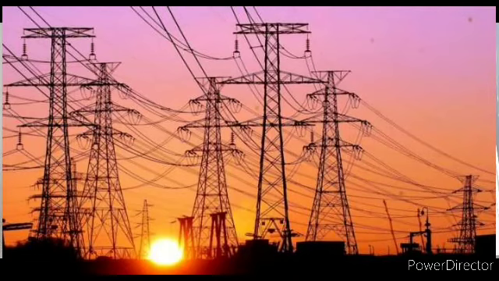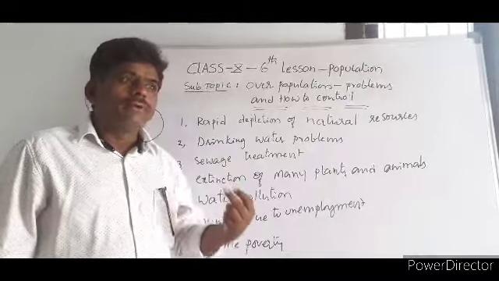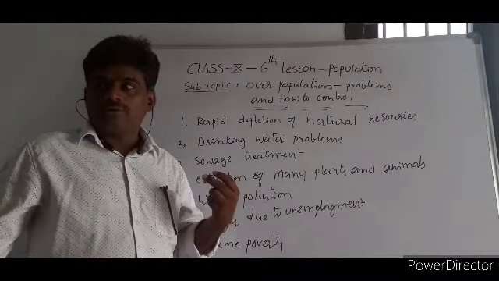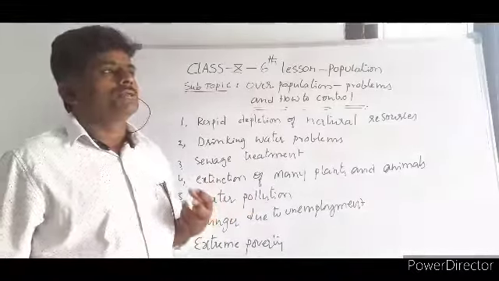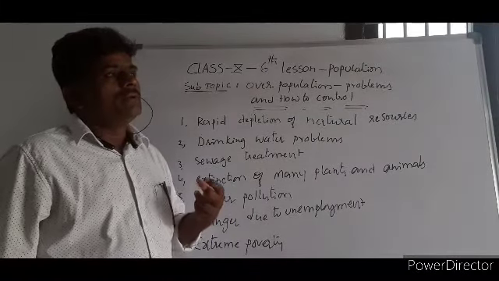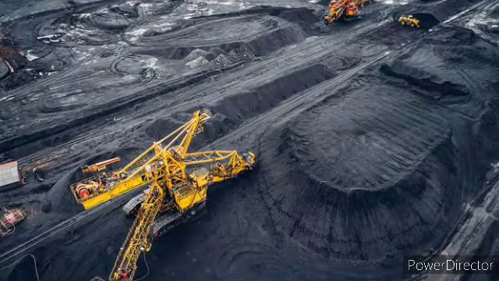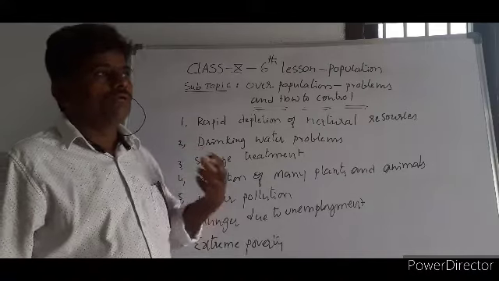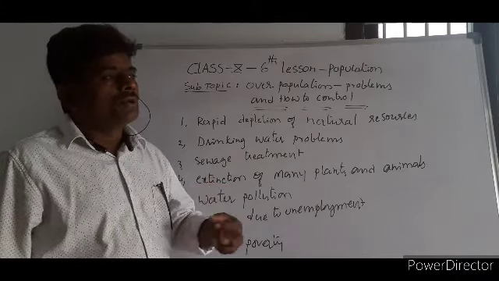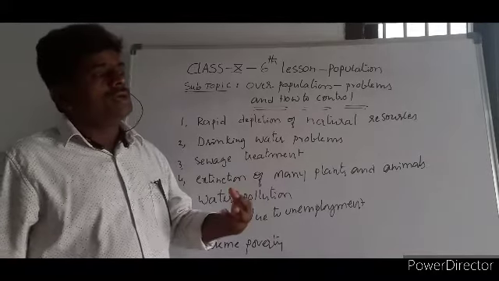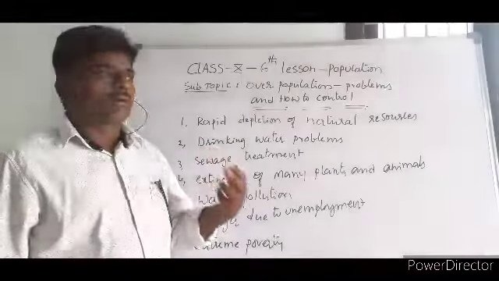The requirement and demand for electricity will increase. When we require more electricity, automatically we will burn more and more thermal coal. Take another example: we need more food grains. Because of overpopulation, we need to cultivate more and more crops.